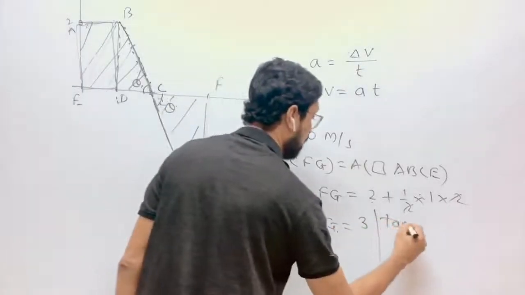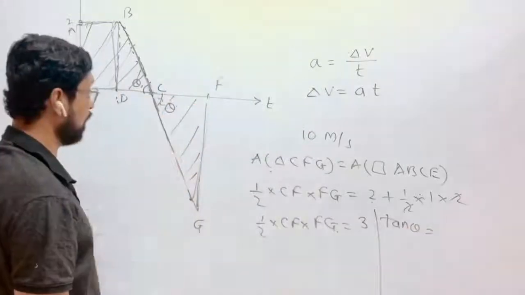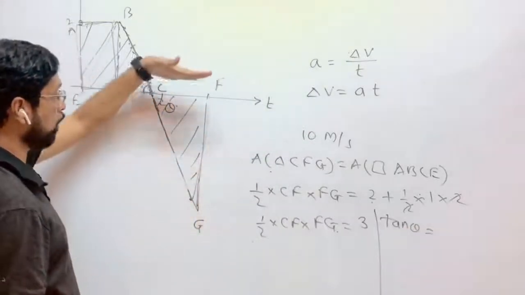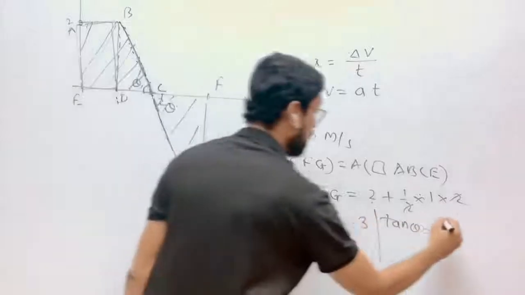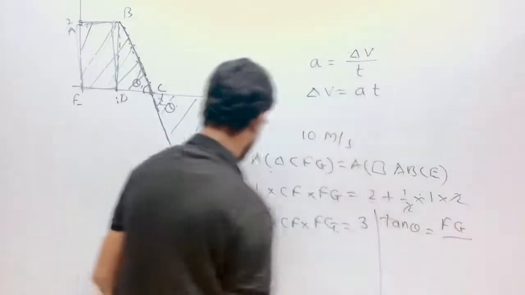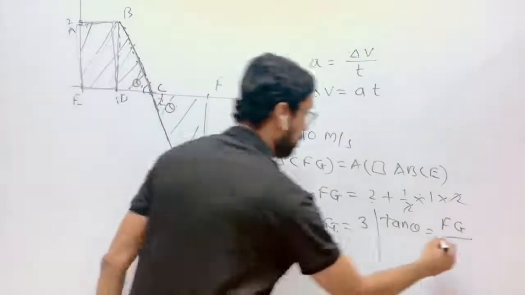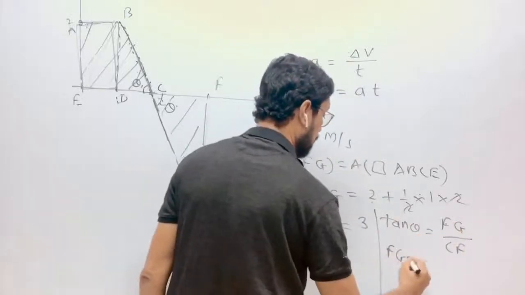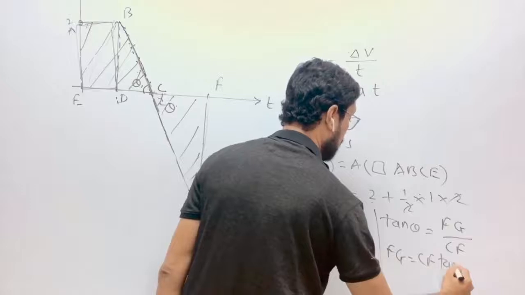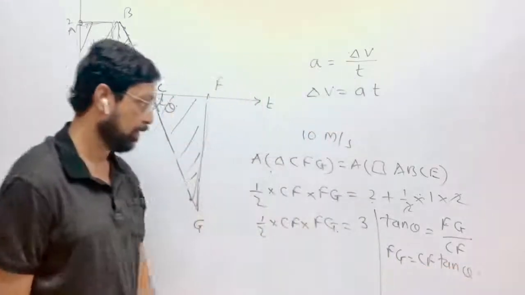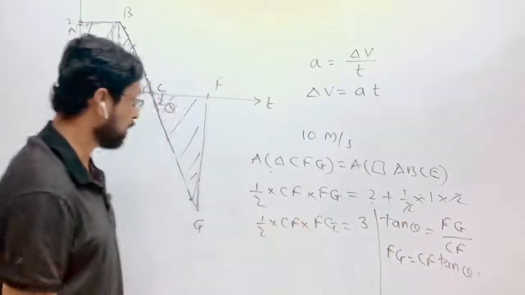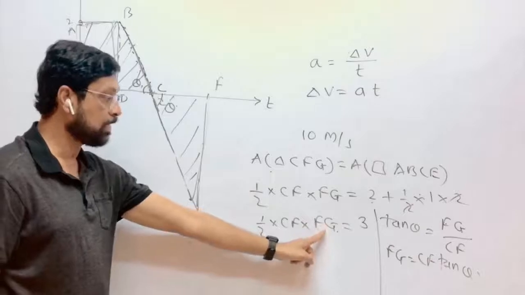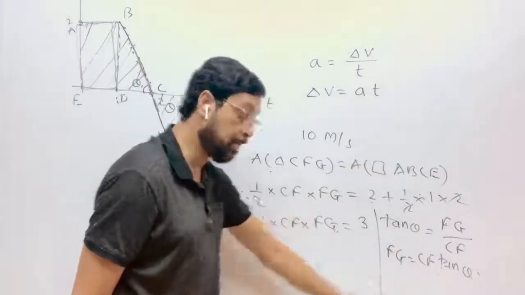Tan theta in this triangle is opposite side upon adjacent side, that is FG upon CF, or you can say FG is CF tan theta. So in place of this FG, we can write CF tan theta.